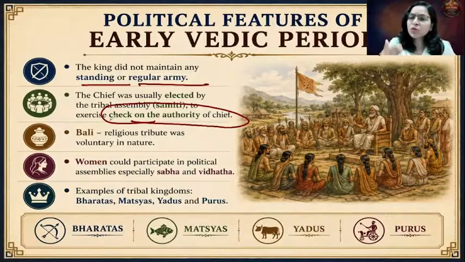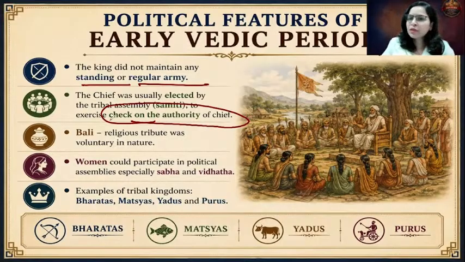So it is very crucial that you have a mechanism that will put a check on the authority of the king. That function was performed by these assemblies. And out of that, the Samiti was the specific assembly that elected the Rajan. Okay.